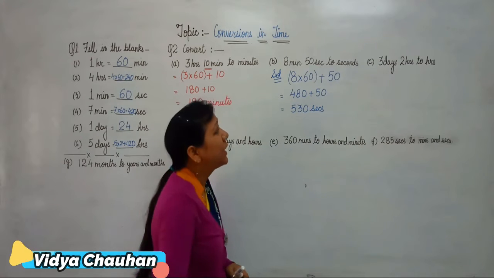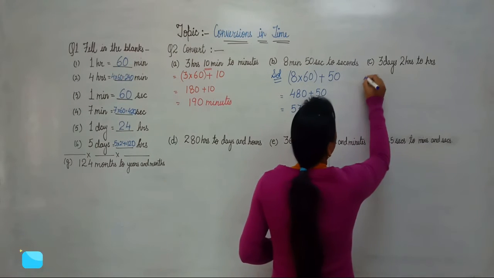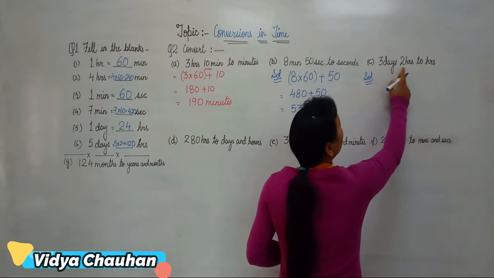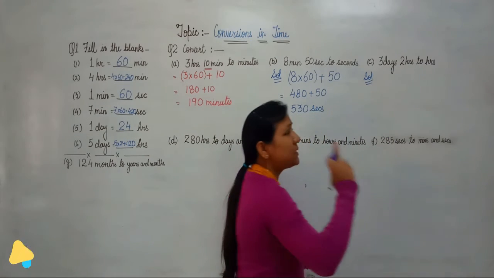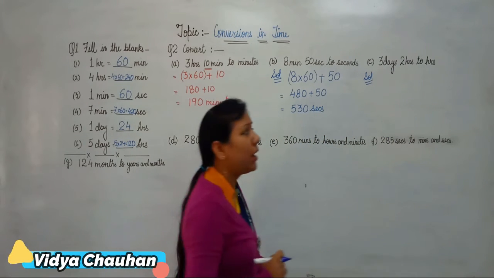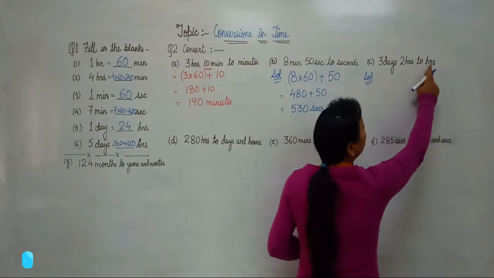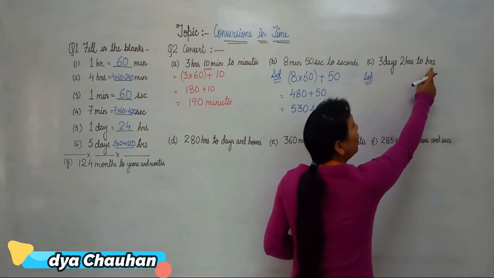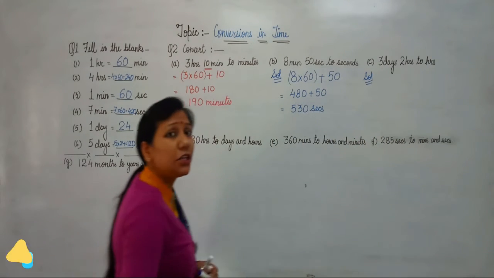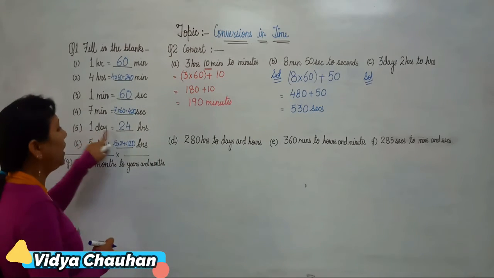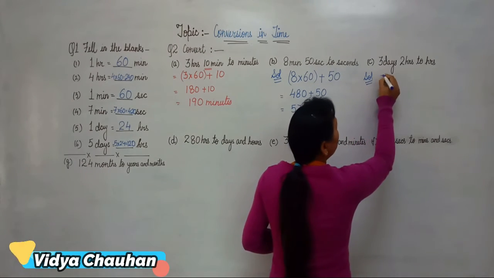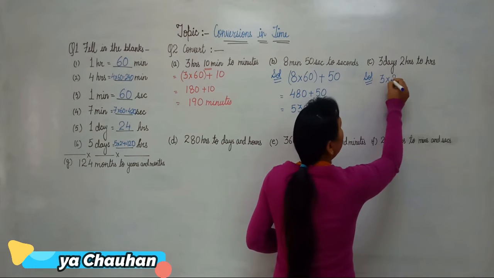Clear, students? Coming to the third part. In the third part, you have to solve 3 days, 2 hours. What is given to us? 3 days, 2 hours, and we have to convert it into hours. So basically we have to convert days into hours. What is the relation between days and hours? 1 day equals 24 hours. So here we will multiply 3 with 24.